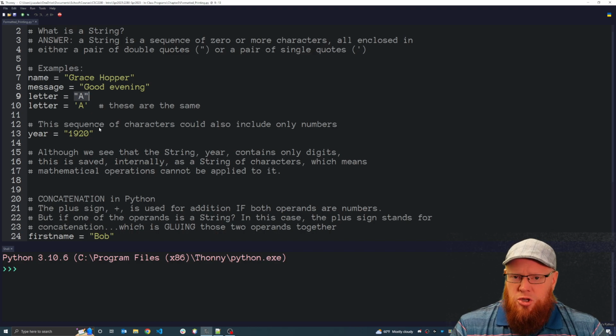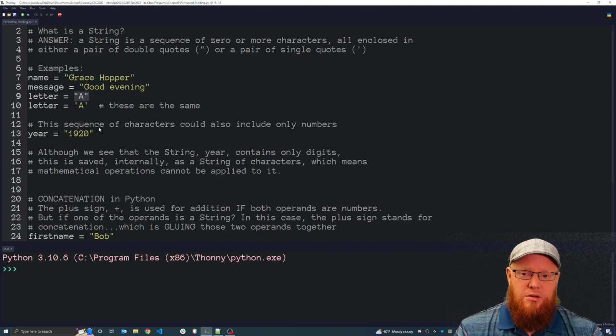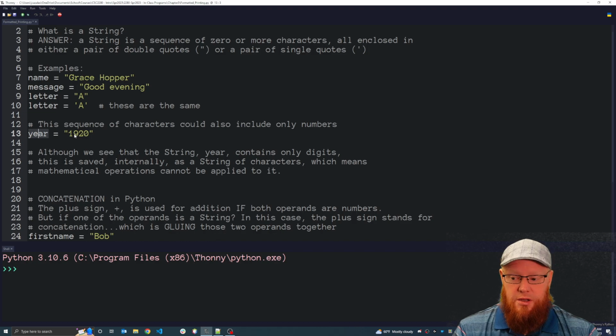Also, strings not only have to include letters. They can include punctuation, they can include other keyboard characters, they can include digits. So here we have a variable year with a string, and what is enclosed in that string? Four numbers, 1920.